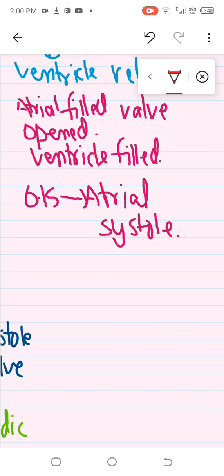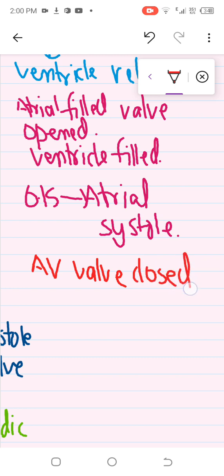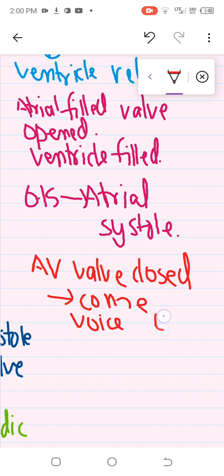Here we have the AV valve closed. When the AV valves close, when the ventricles contract, a sound comes out, which is the sound lub.